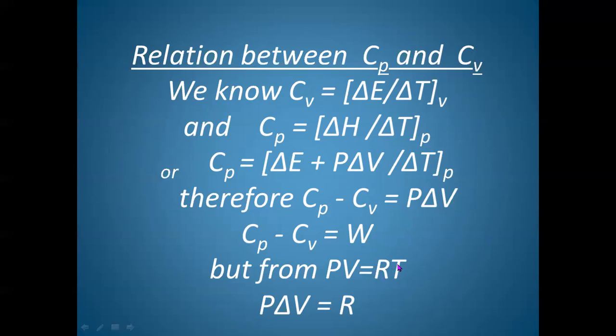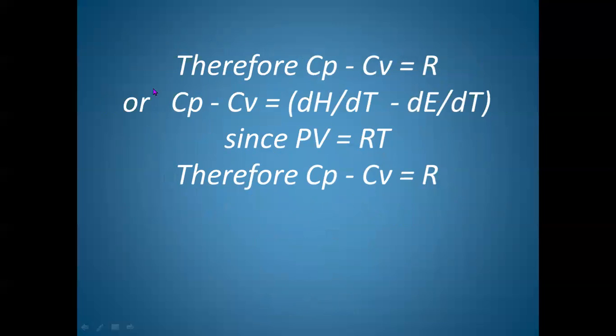So T is 1. Therefore, P delta V will be equal to R, the product of external pressure P and change in volume will be equal to R. Therefore, Cp minus Cv will be R, and R is nothing but the gas constant.